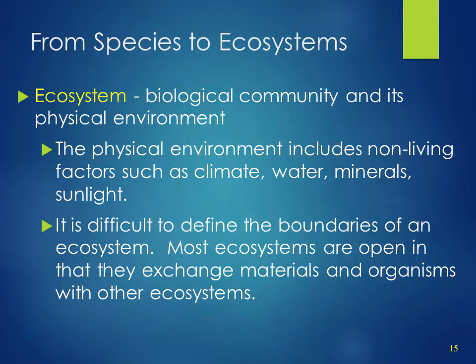From species to ecosystems. An ecosystem is a biological community in its physical environment. The physical environment includes non-living factors such as climate, water, minerals, sunlight. It is difficult to define the boundaries of an ecosystem. Most ecosystems are open in that they exchange materials and organisms with other ecosystems.